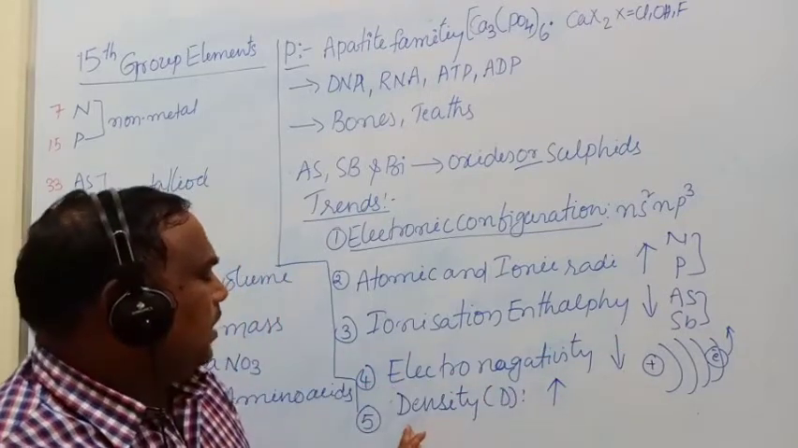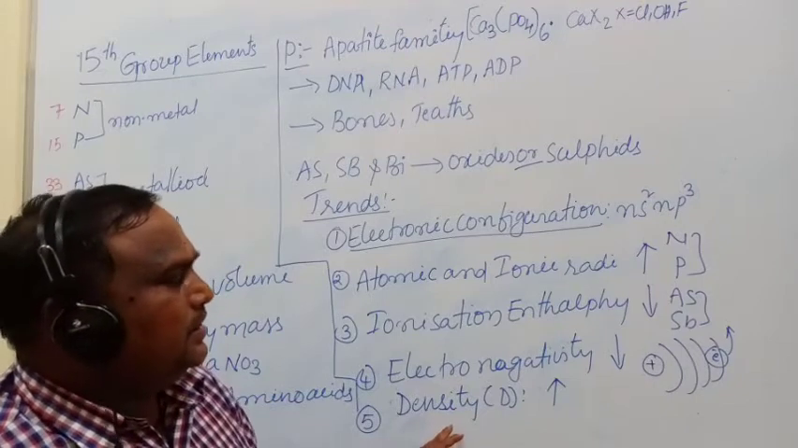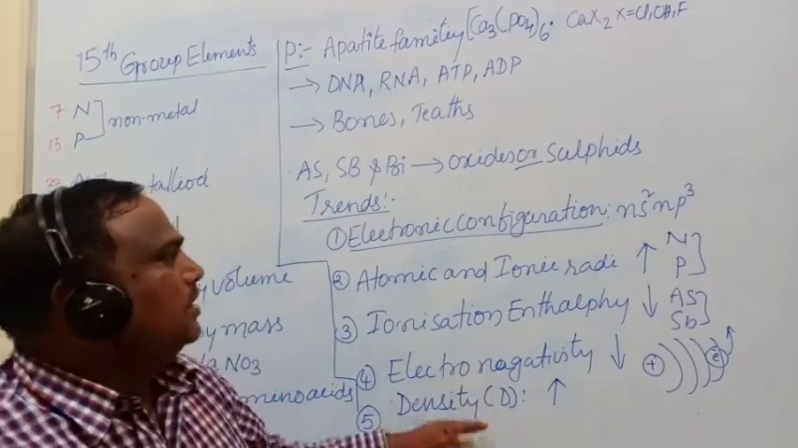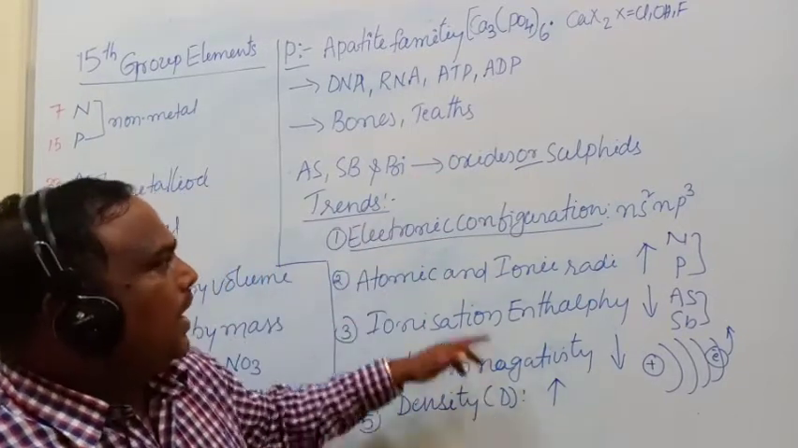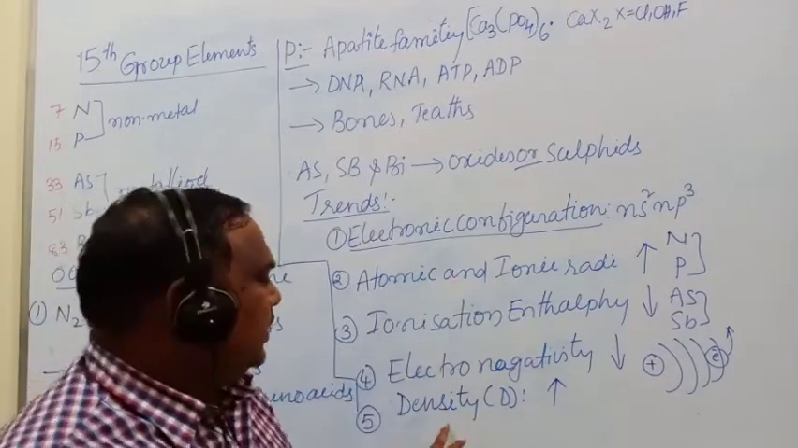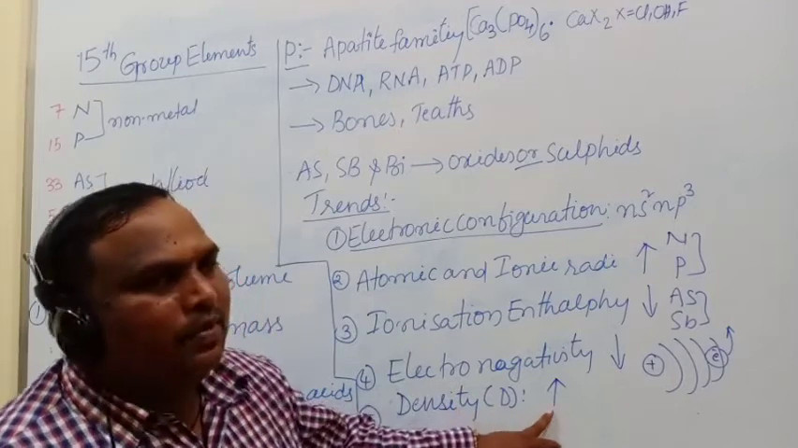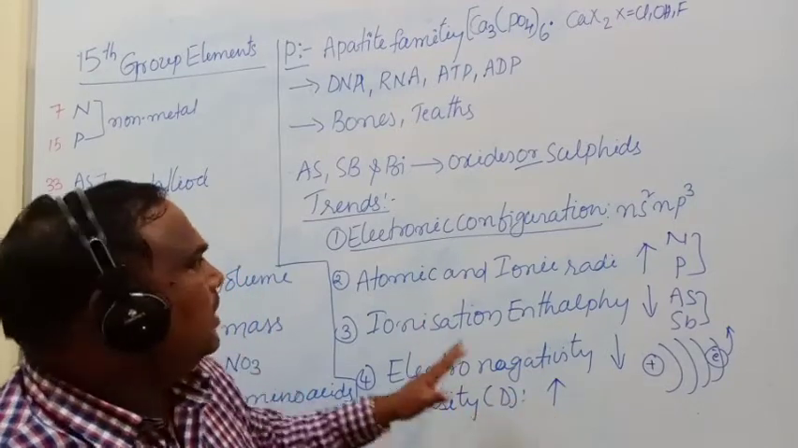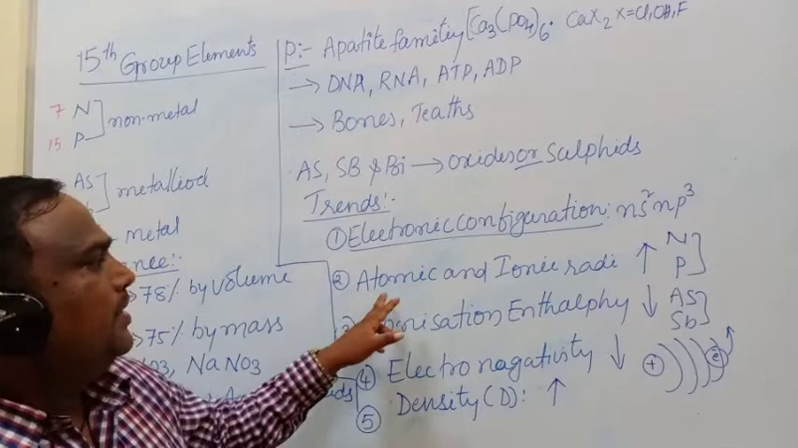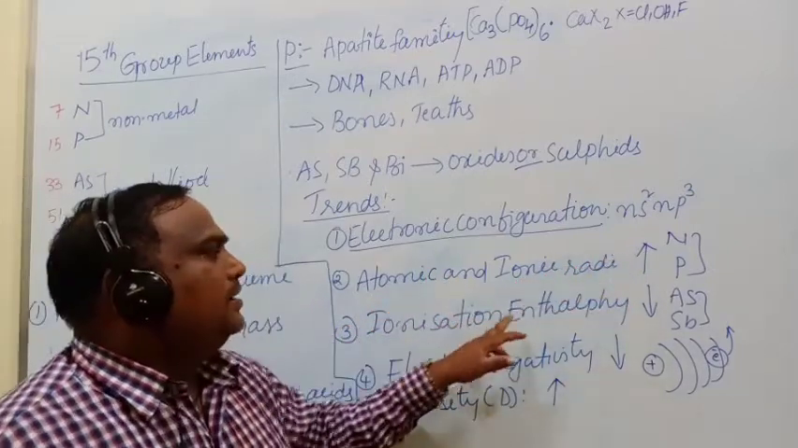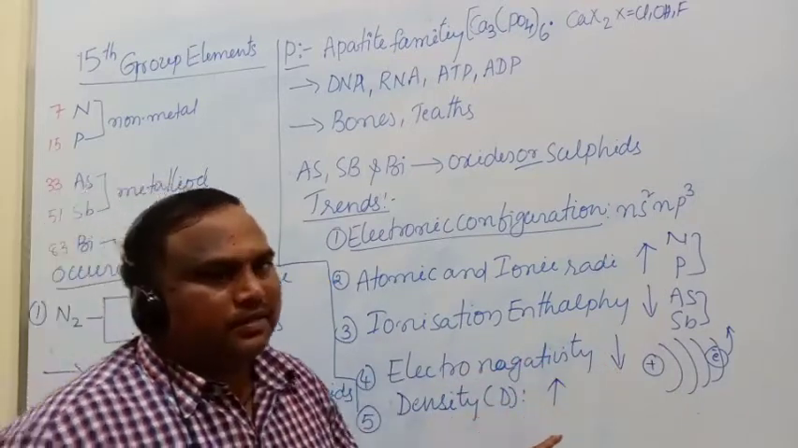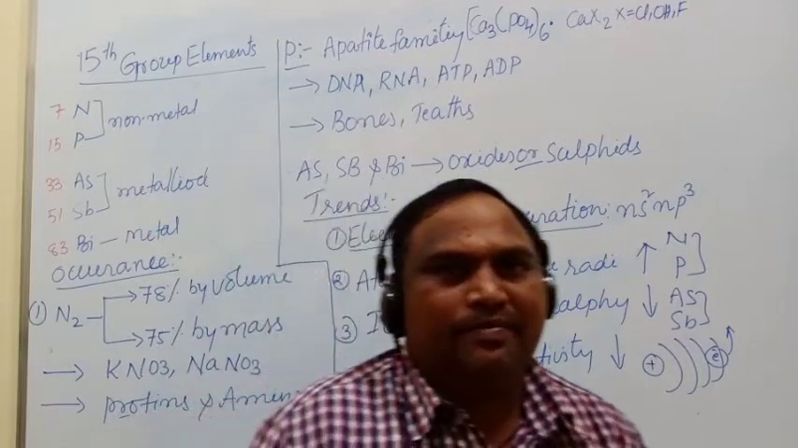Okay, next one, last point is density. Density is nothing but mass per unit volume. We are seeing that from top to bottom of the group, atomic radii and ionic radii are increasing. As usual, the density also increases from top to bottom of the group. These are the trends in the properties of the 15th group elements: atomic radii and ionic radii are increasing, ionization enthalpy is decreasing, electronegativity is decreasing, and density is increasing.